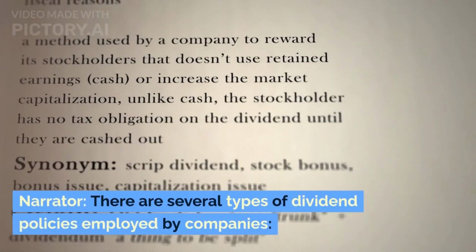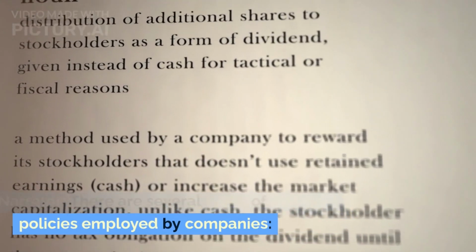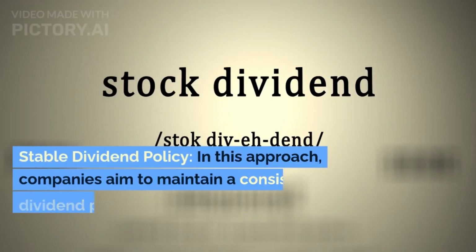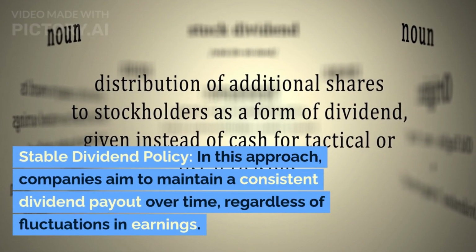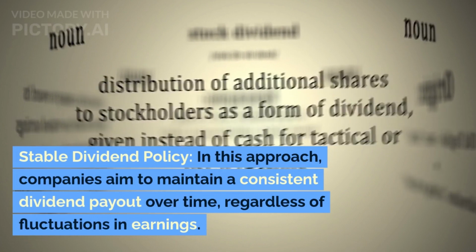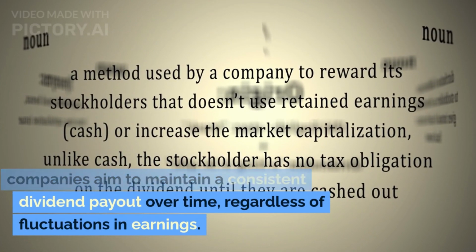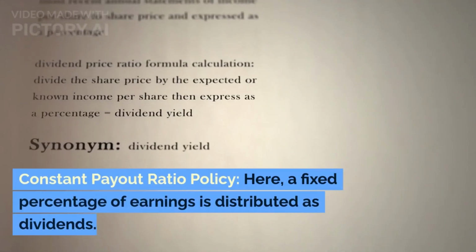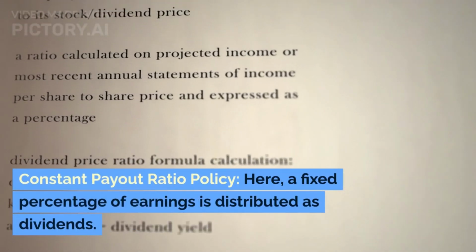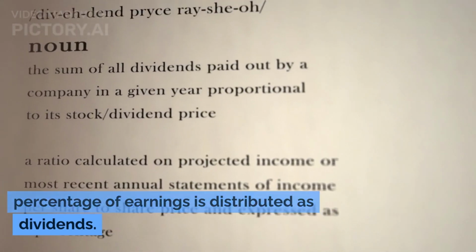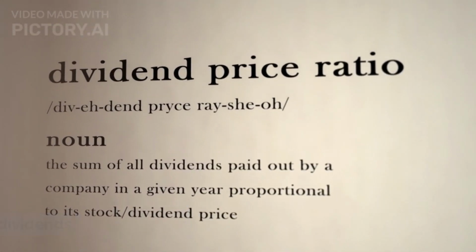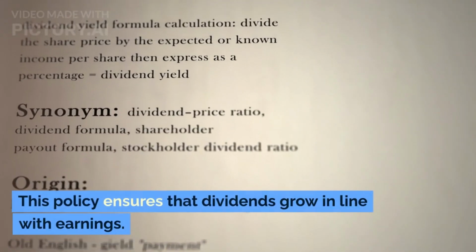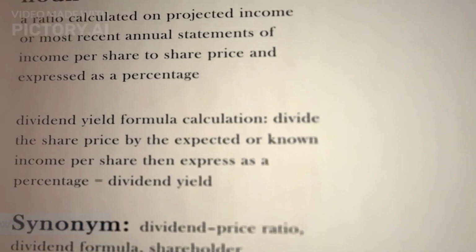There are several types of dividend policies employed by companies. Stable dividend policy. In this approach, companies aim to maintain a consistent dividend payout over time, regardless of fluctuations in earnings. Constant payout ratio policy. Here, a fixed percentage of earnings is distributed as dividends. This policy ensures that dividends grow in line with earnings.